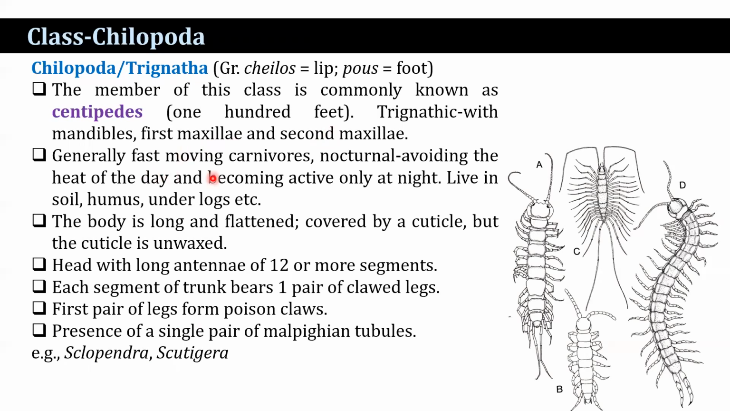Generally fast moving carnivores, nocturnal, avoiding the heat of the day and becoming active only at night. They live under soil, humus, under logs, etc. The body is long and flattened, covered by a cuticle, but the cuticle is unwaxed.